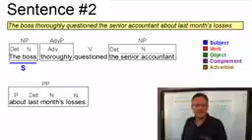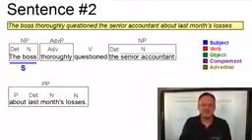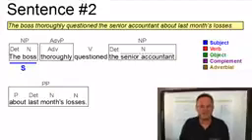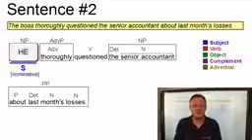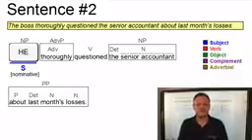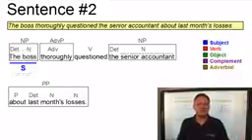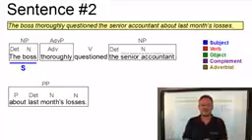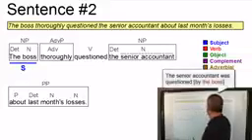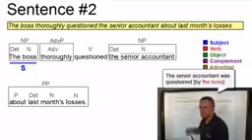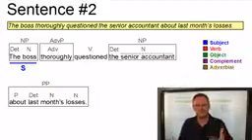Since we have a simple declarative sentence here, we only have one subject. The subject is the boss. A suitable test is the substitution test, where we can replace the boss by a pronoun, he. Now what does he tell us? Well, he is case marked. It occurs in the nominative case, the case reserved for subjects. Another test that works here is the passivization test, where the boss can become the by-phrase in the corresponding passive. Here it is. The senior accountant was questioned by the boss. So we have two very good reasons to believe that the boss is the subject of this sentence.